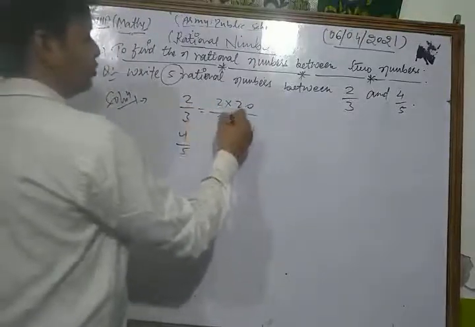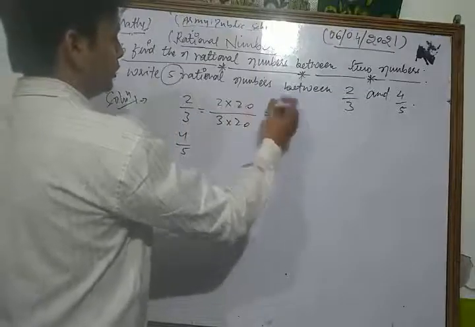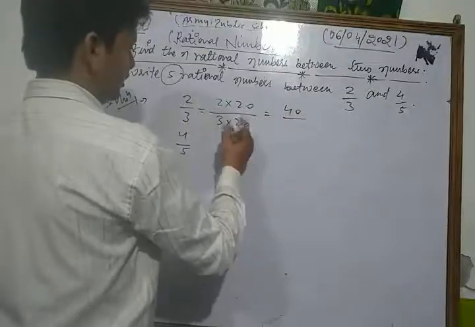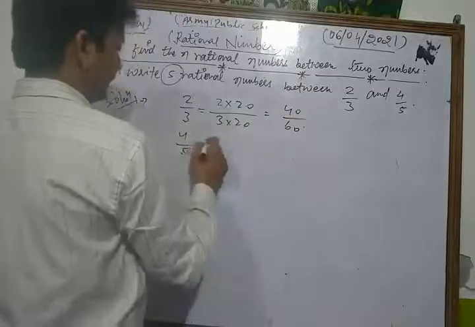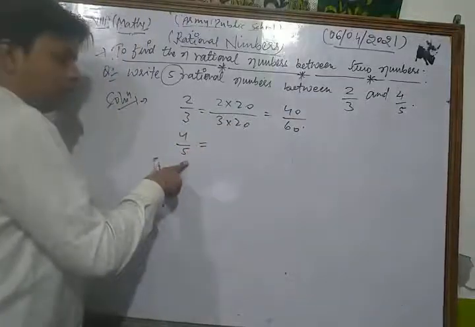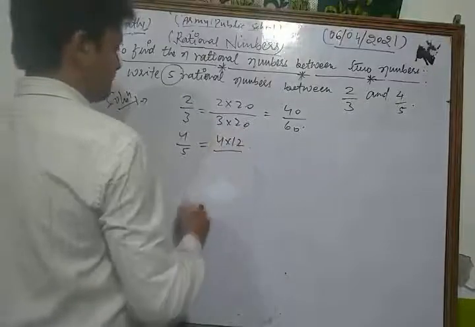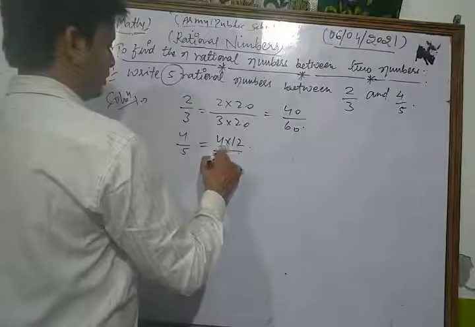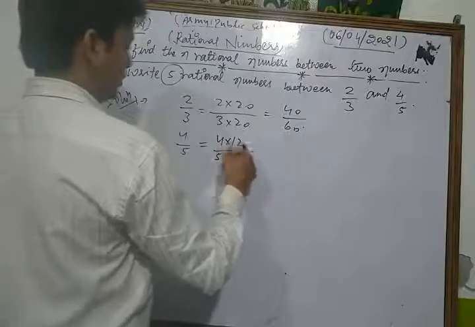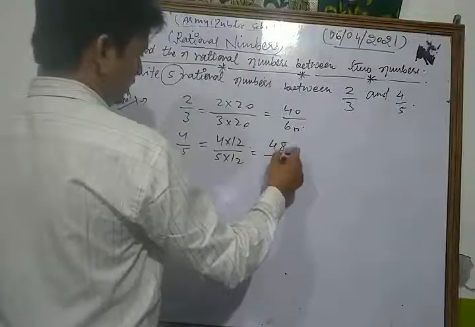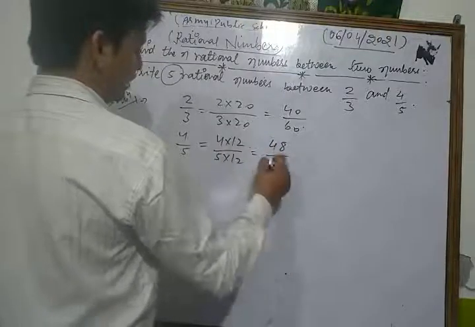So 2 into 20 is 40 upon 60. And for 4/5 to get denominator 60, we must multiply by 12. So 4 into 12 is 48 upon 60.